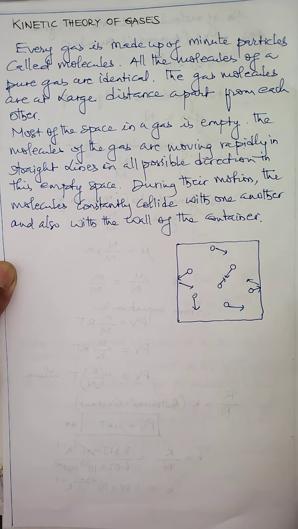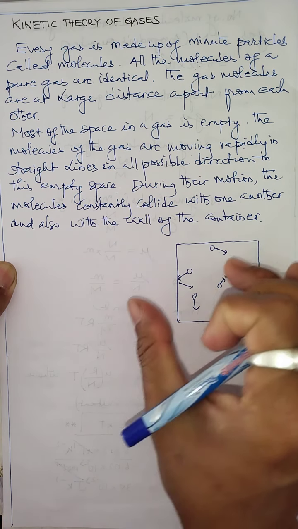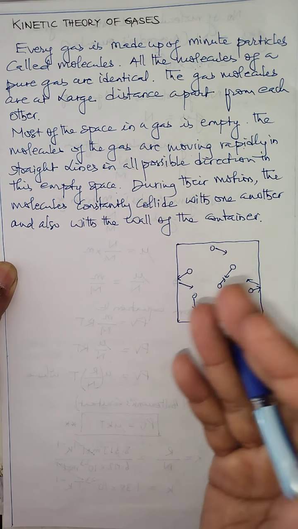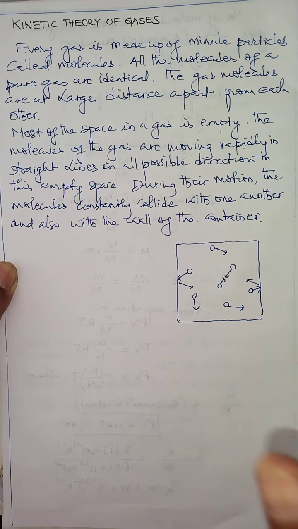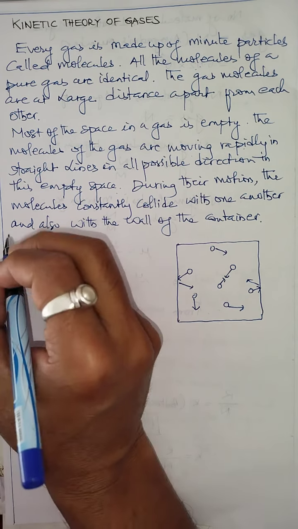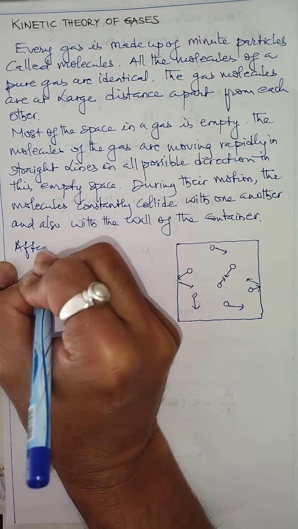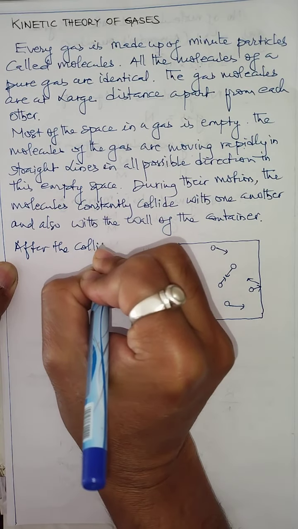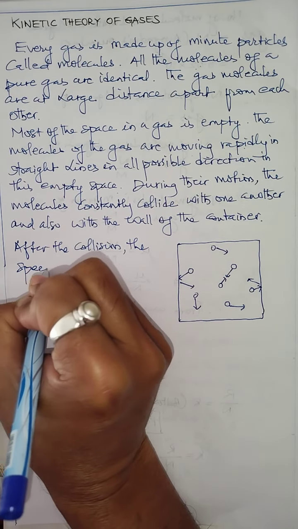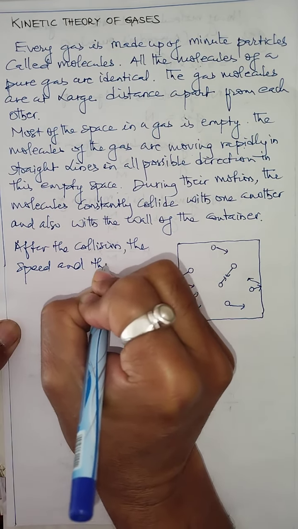And you know what happens when the collision takes place between the molecules and the wall of the container? After the collision, the speed and the direction of molecules continuously change. So these molecules are in a state of constant random motion, and during the motion they collide with each other, and after the collision the speed and the direction of motion of these molecules continuously change. So let me just add the point: after the collision, the speed and the direction.